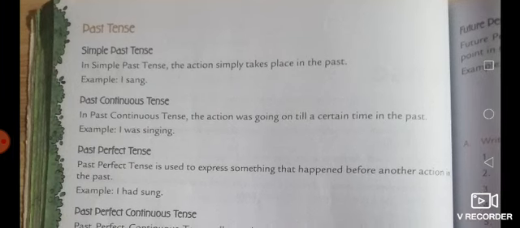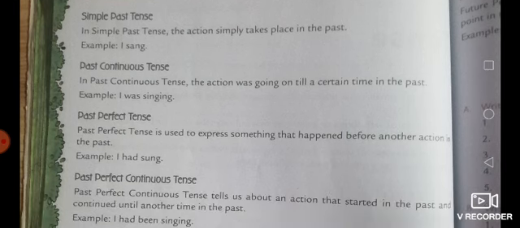First is the simple past, which is also called past indefinite tense. So in past indefinite or simple past tense, the action simply takes place in the past. So it tells us about the action that happened in the past, as like I sang, I went to Varanasi, he got up early in the morning, like that.